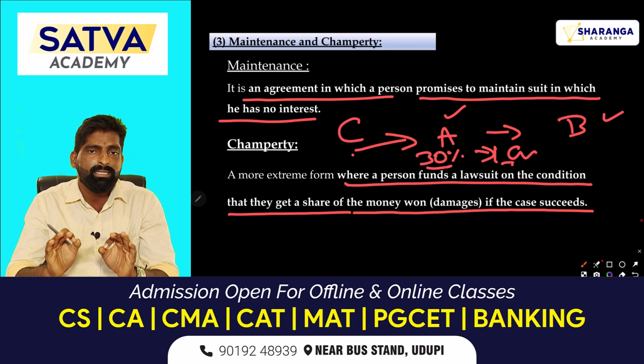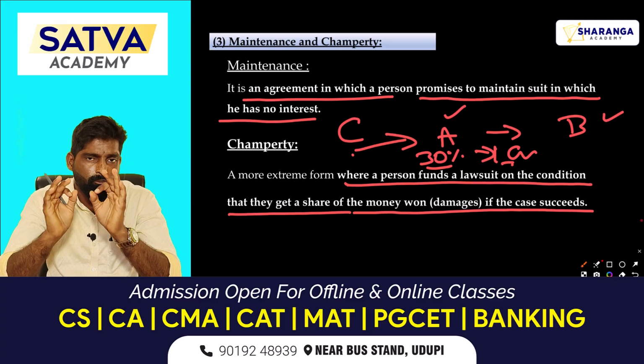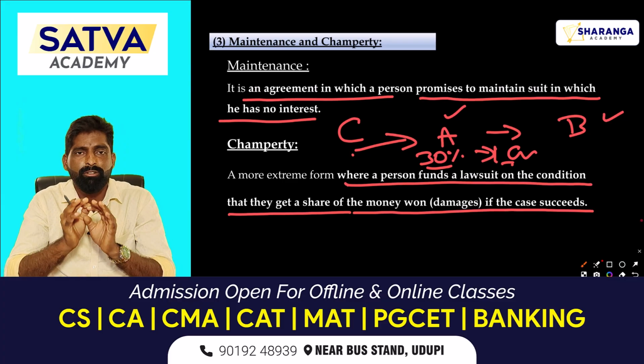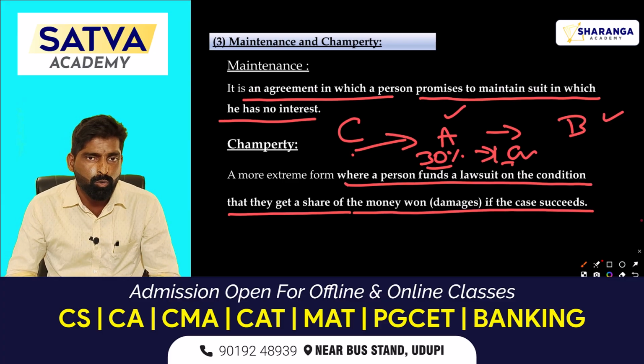So here champerty is a prohibited objective for a valid contract. If you make any contract for maintenance or champerty, then it will be a void contract according to the rule of law.